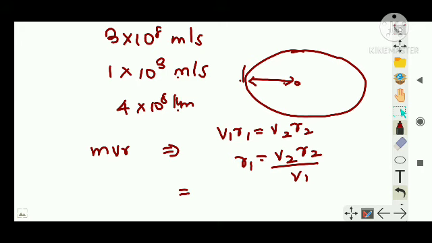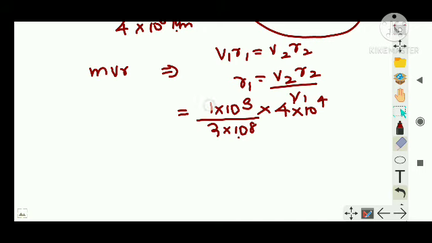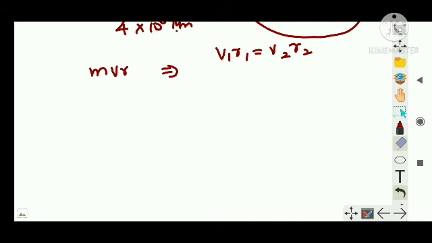So what is here? v2 has been written as how much? 1 into 10 to power 3, right? That is the minimum velocity, divided by 3 into 10 to power 8, that is the maximum velocity, into r2, that is 4 into 10 to power 4, that is the maximum distance, right? If you don't understand why I am writing maximum and minimum, keep this in mind. I have repeatedly told you guys, when v1 increases, r1 has to reduce. That is the meaning of keeping the product constant. So v1, if I am taking it as maximum, then r has to be minimum.